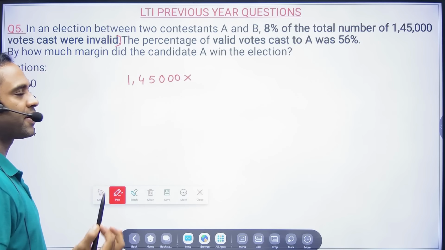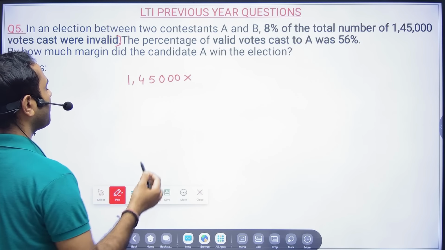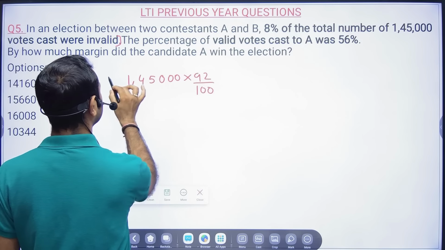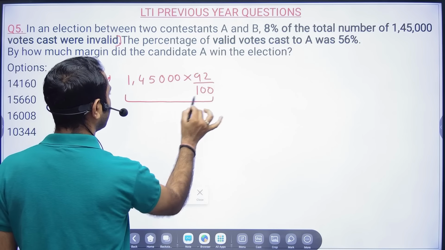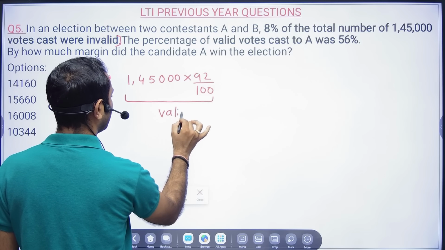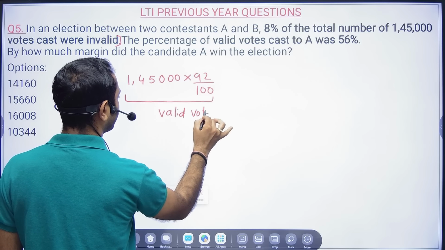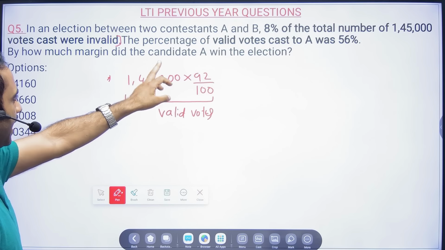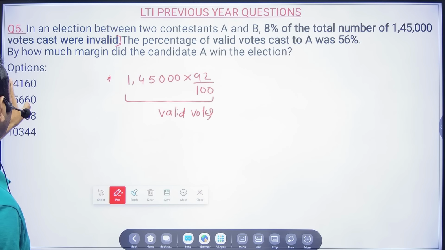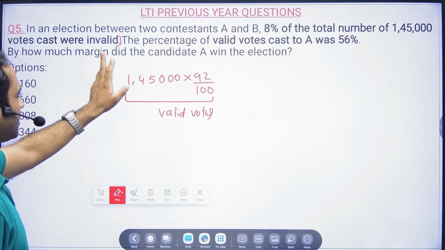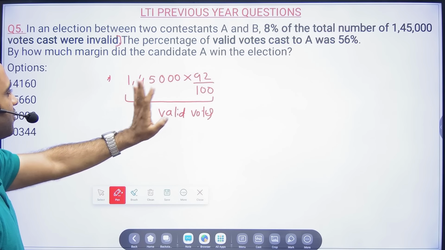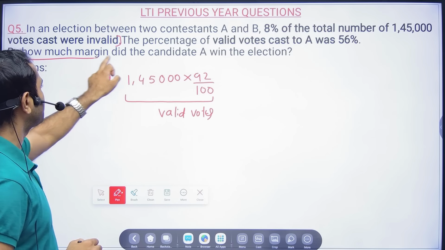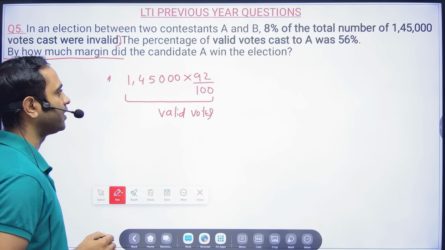So 8% is invalid, so definitely 92% will be the valid votes. Agreed? In an election between two contestants, A and B, 8% of the total number of votes were invalid. The percentage of valid votes cast for A was 56%. Then by how much margin did candidate A win the election?